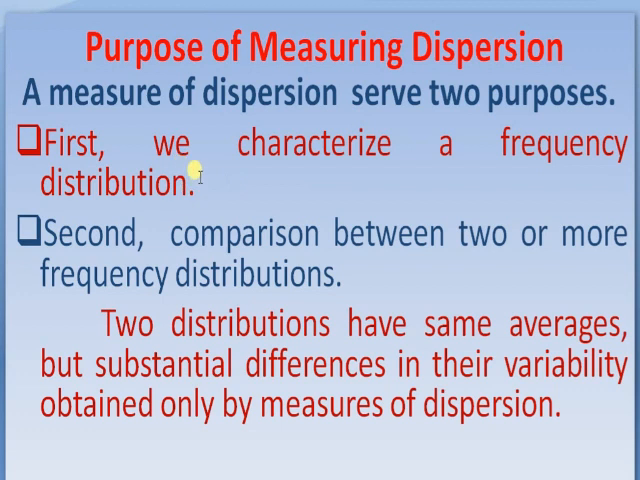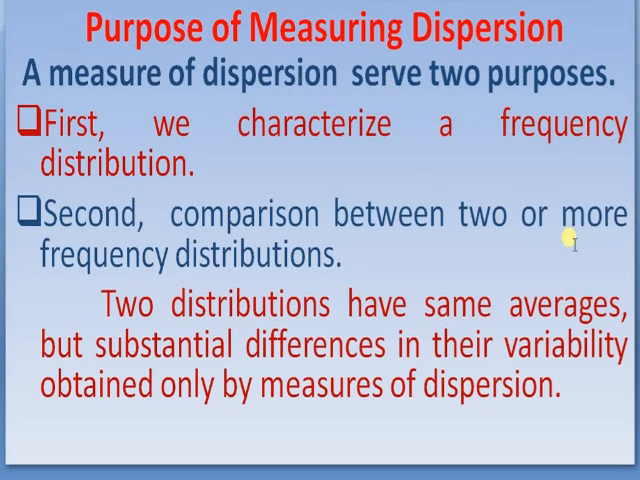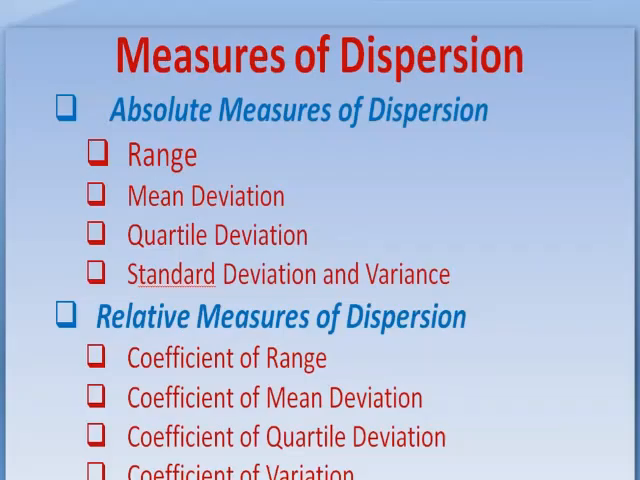Purpose of measuring dispersion. A measure of dispersion serves two purposes. First, we characterize a frequency distribution. हम distribution को characterize कर सकते हैं. Second, comparison between two or more frequency distributions. हम two or more frequency distributions में compare कर सकते हैं. Two distributions have same averages but substantial differences in their variability, obtained only by measures of dispersion. Variability in the distribution can be measured by measures of dispersion.